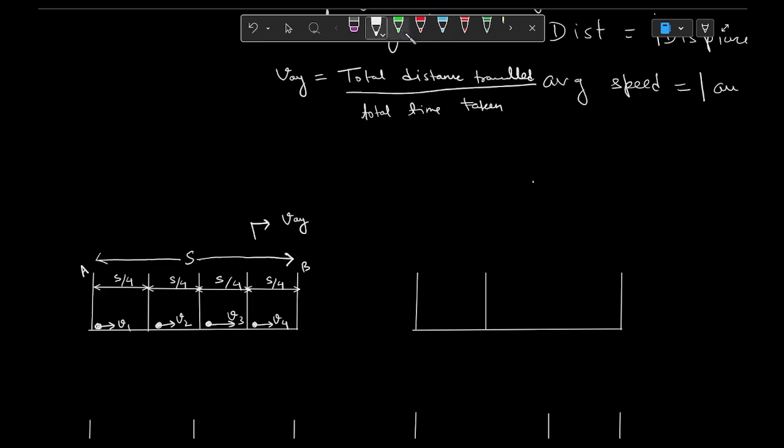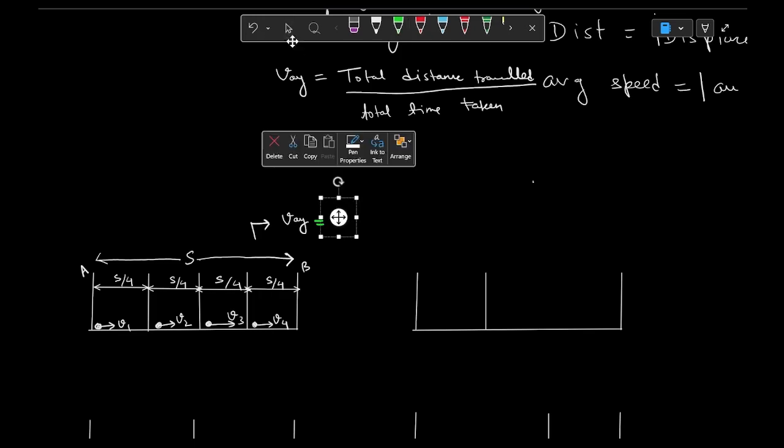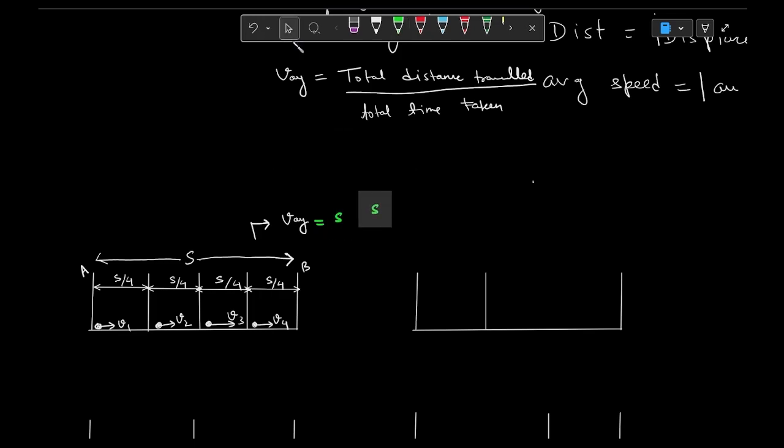So V average we can easily write as total distance upon total time. How can we find the total distance? We can easily observe here, the total distance is S. Whereas how can we find total time?